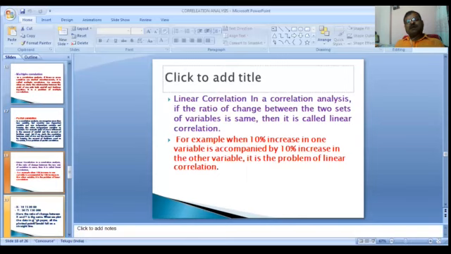For example, when a 10% increase in one variable is accompanied by a 10% increase in the other variable, it is the problem of linear correlation.